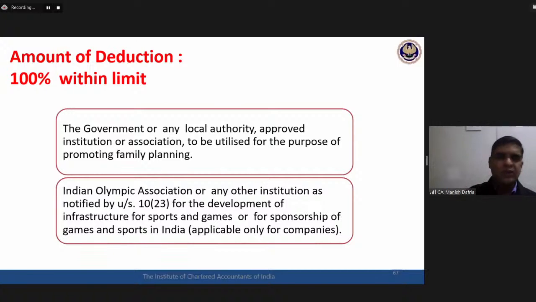Two categories of organization are there in this category. One is government or any approved association for the purpose of promoting family planning, and then the Indian Olympic Association. This is important: the Indian Olympic Association, or any body for the regulation and development of any sports in India. Okay, so sports control bodies.